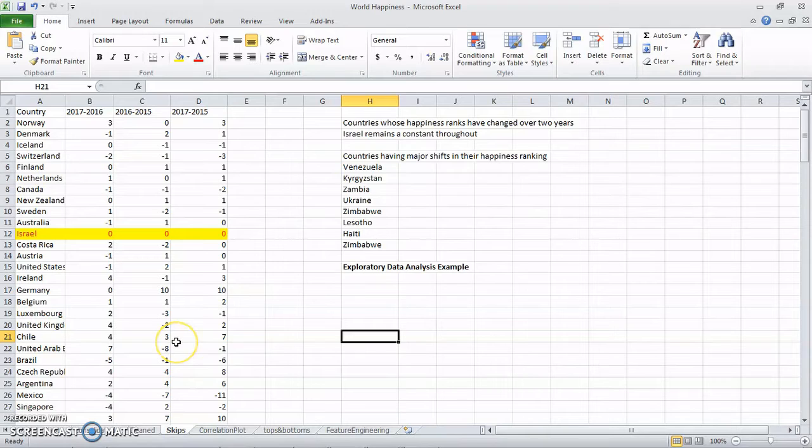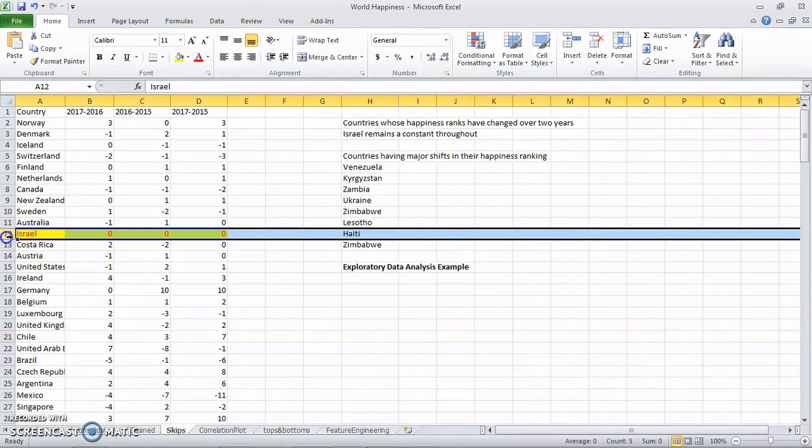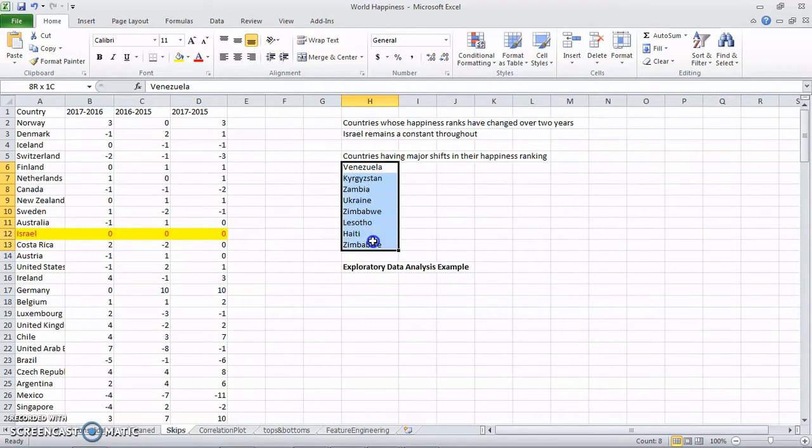The change in happiness ranking over 2 years. Israel, among all the countries, remains constant throughout. Major shifts in ranking over the years were observed in these countries that we have listed.